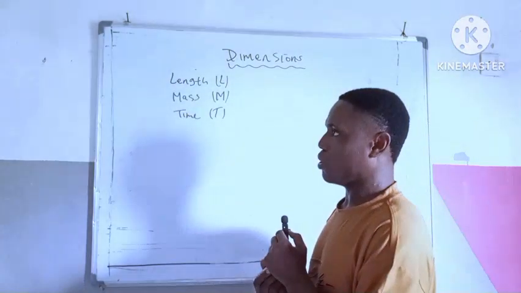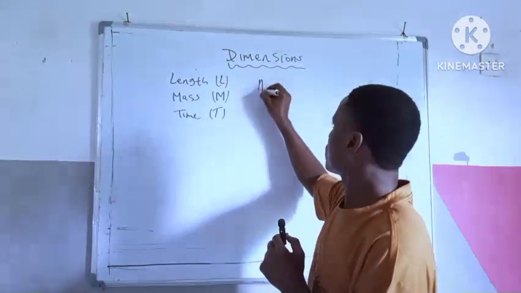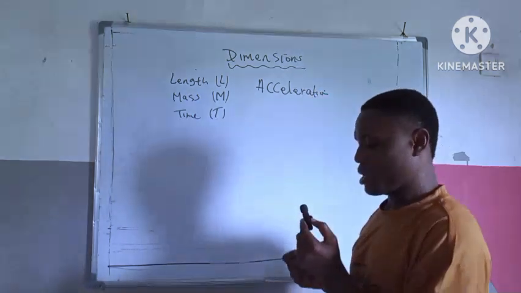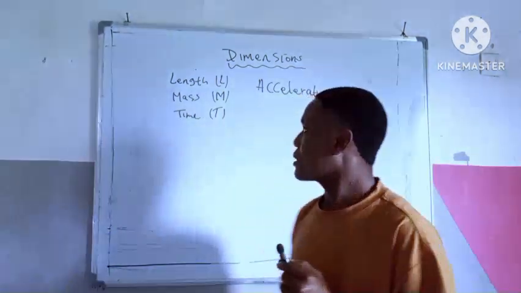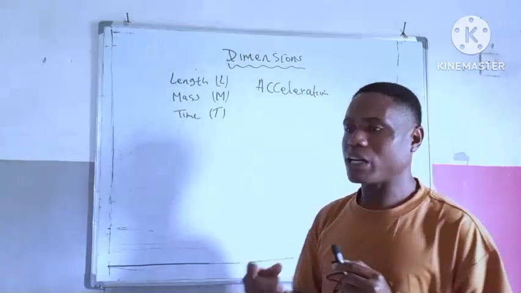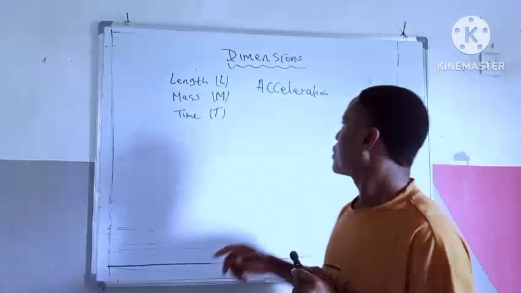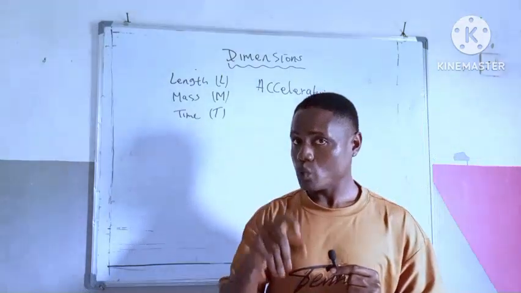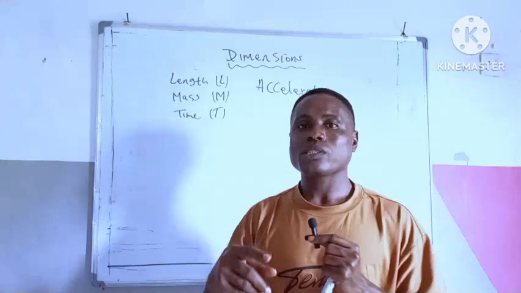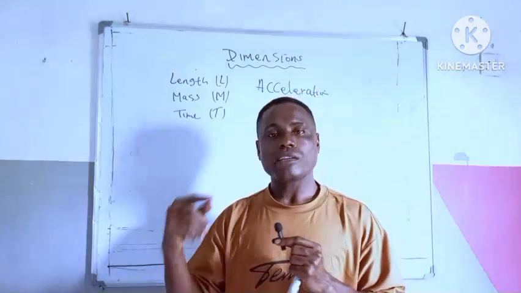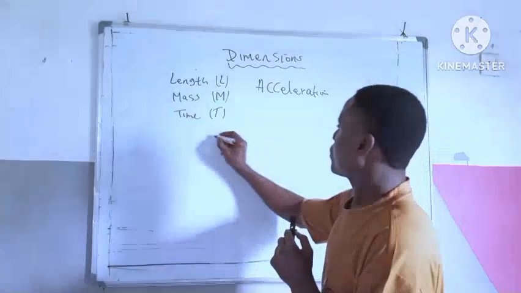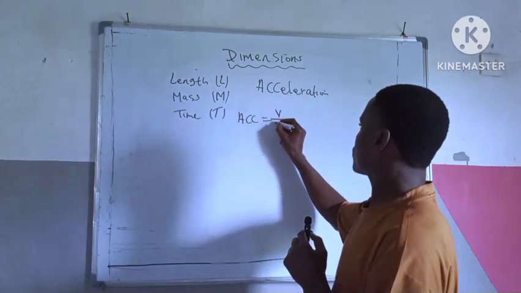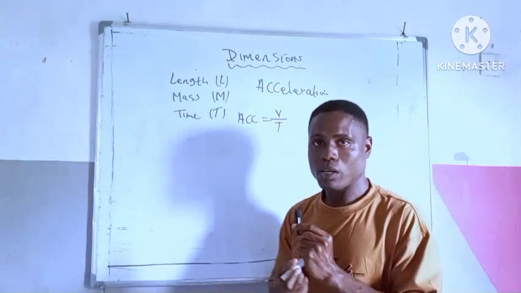Let's start with acceleration. Now you are asked, what is the dimension of acceleration? The first thing you must know is the formula, right? So ask yourself, what is the formula of acceleration? Acceleration is equal to velocity all over time. This is a formula, right?